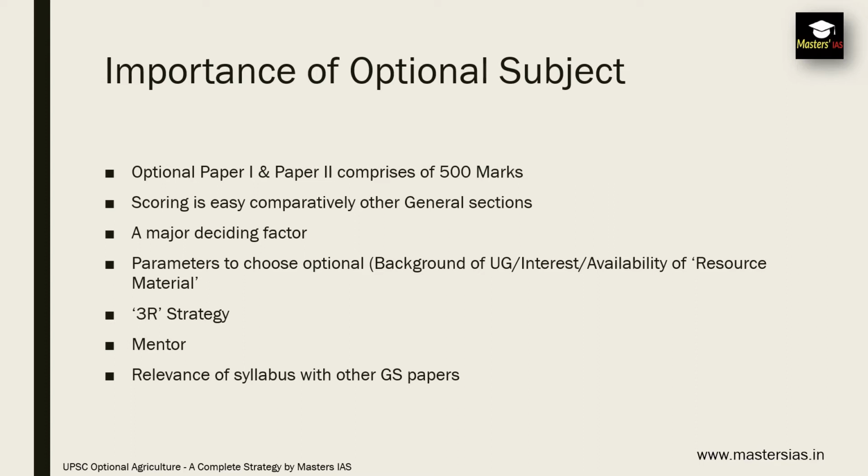So if you choose any subject as optional which is related to your UG, then you are familiar with that particular subject. The second part is your interest. Third one is availability of resource material. Right. So these are some parameters to choose optional subject.